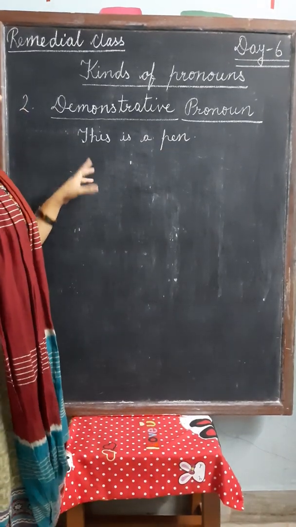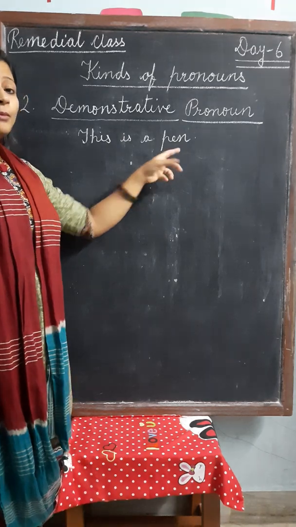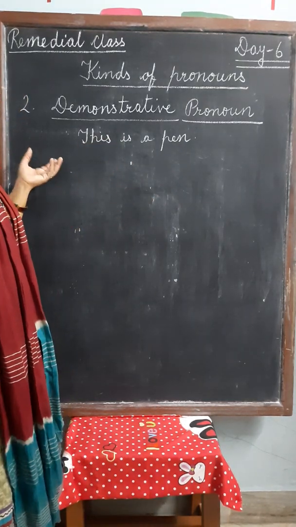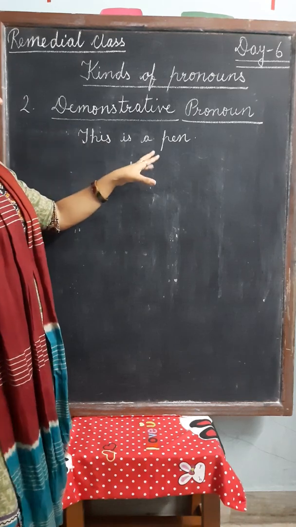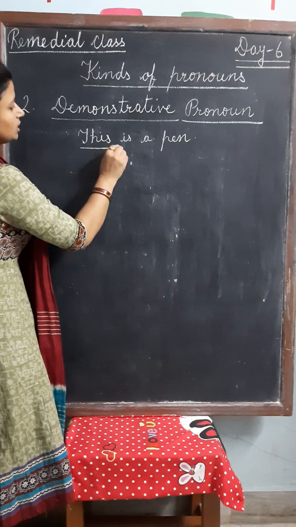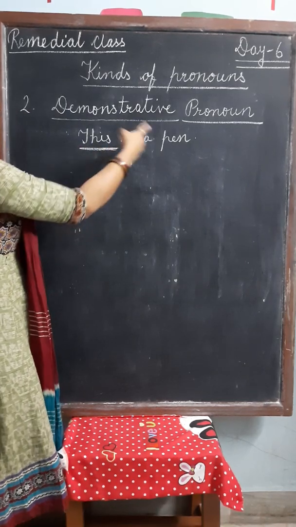We are pointing out the pen. But which word is here that is pointing out the pen? Here the word is this.